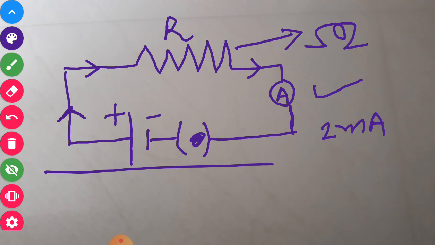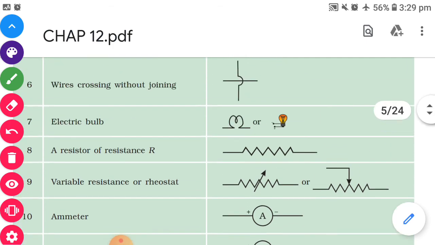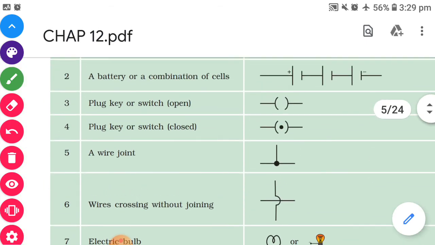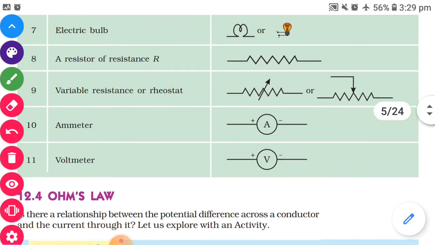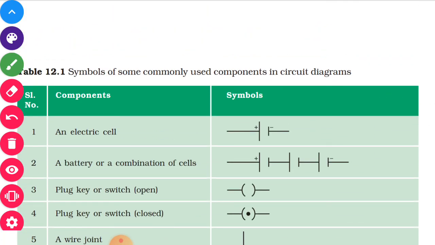Whatever we have discussed today, please watch it 2-3 times, and try to learn all these symbols of different devices which are used in the circuit. Okay, thank you very much.